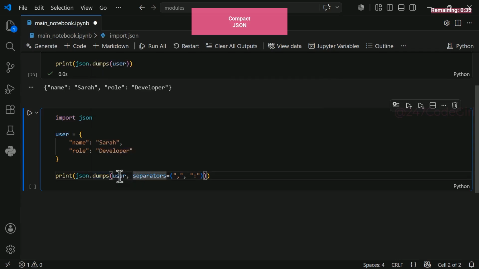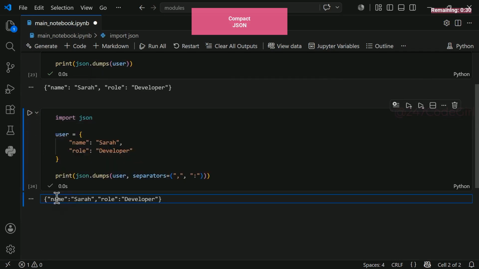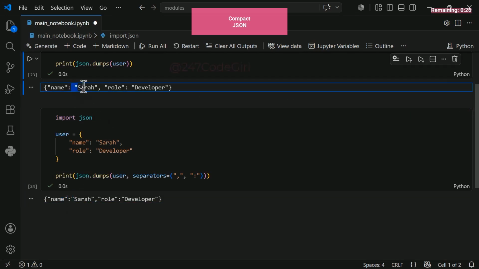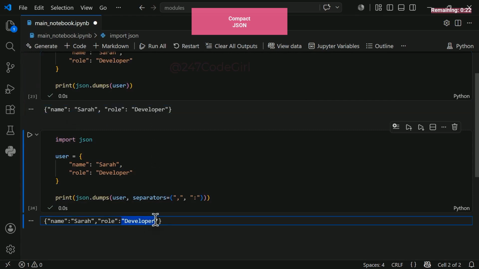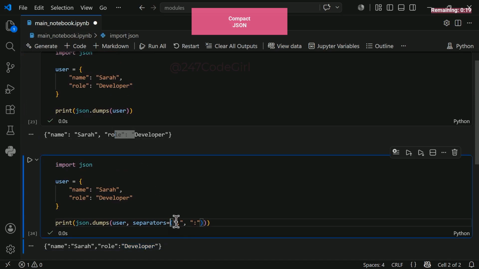Let's apply this exact configuration to our code block. Running this now completely eliminates all white space from the string. Compare this to the default output, which heavily spaces out the items. That is the difference between an unoptimized string and a perfectly streamlined payload. For production-grade JSON optimization, always define your separators.